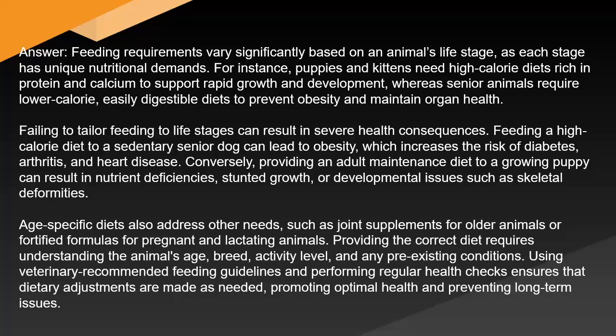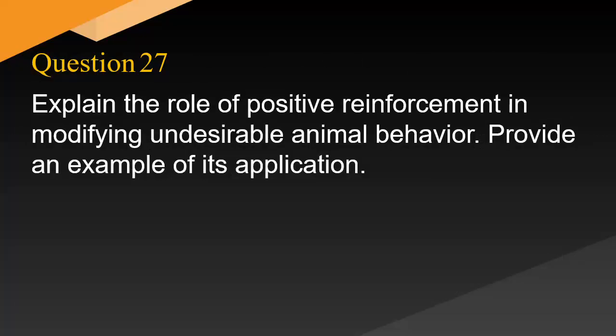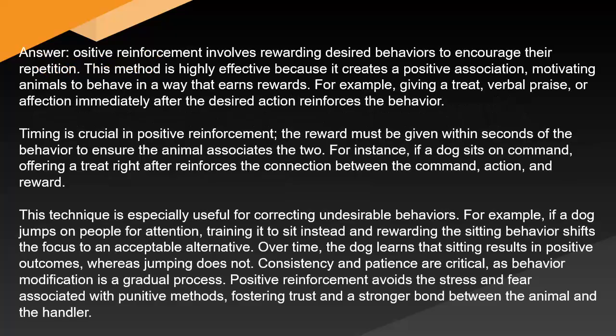Explain the role of positive reinforcement in modifying undesirable animal behavior. Provide an example of its application. Answer: positive reinforcement involves rewarding desired behaviors to encourage their repetition. This method is highly effective because it creates a positive association, motivating animals to behave in a way that earns rewards.